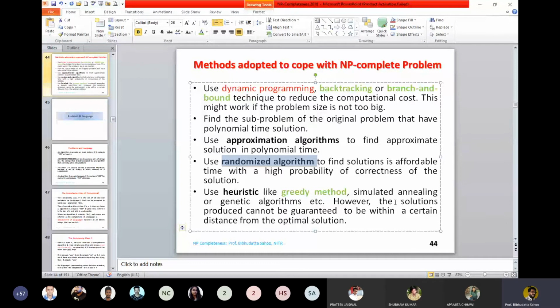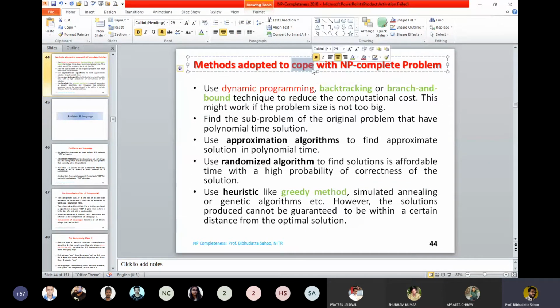Or else we go for an approximation algorithm, a randomized algorithm, or a heuristic. The simplest heuristic is greedy, or we go for some nature inspired solution, that is simulated annealing or genetic algorithm. The list is very long. So this is the way one can cope with NP complete problems.